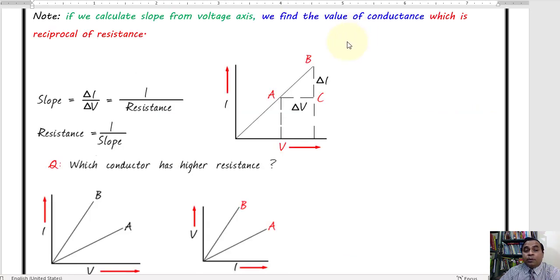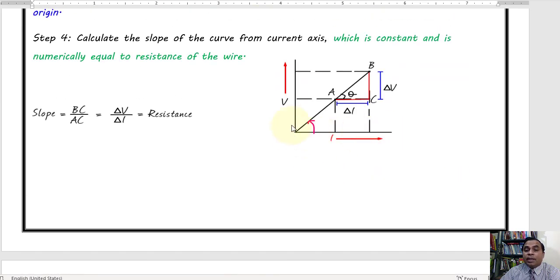Now go for the recall. If we calculate the slope from the voltage axis, then what will happen? Earlier you have taken this as the current axis, this as the voltage axis, and I advised you, in case you want to find out the value of resistance, then you start calculating the slope from the current axis.